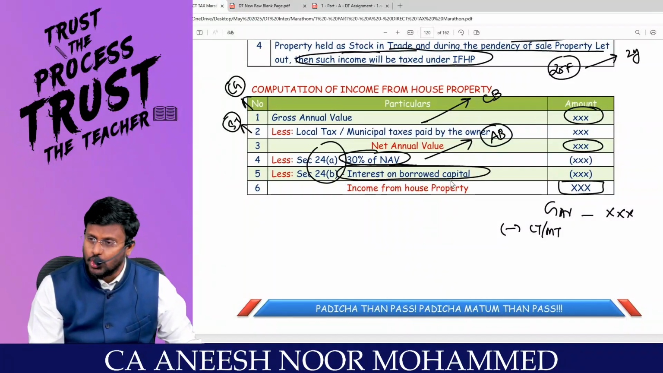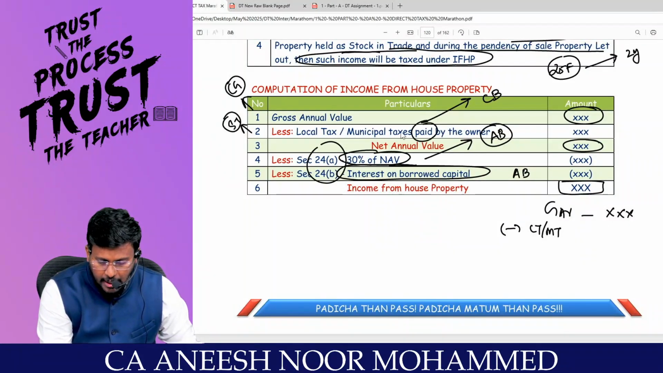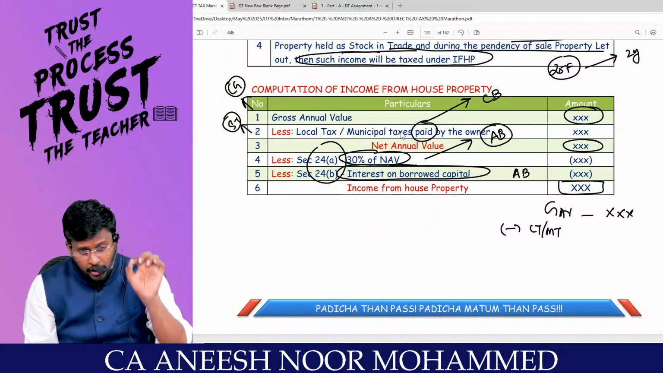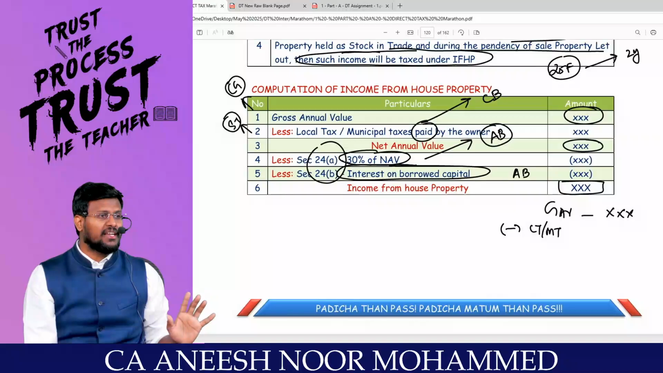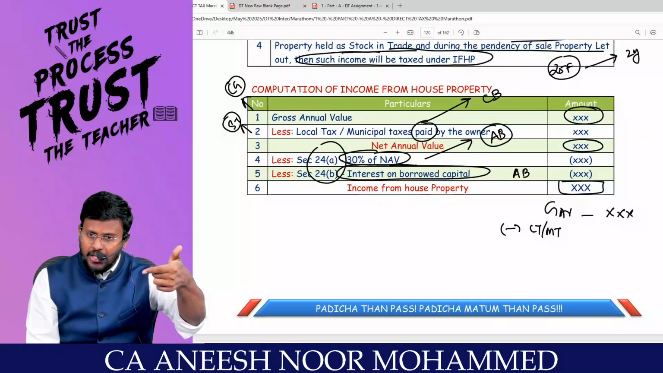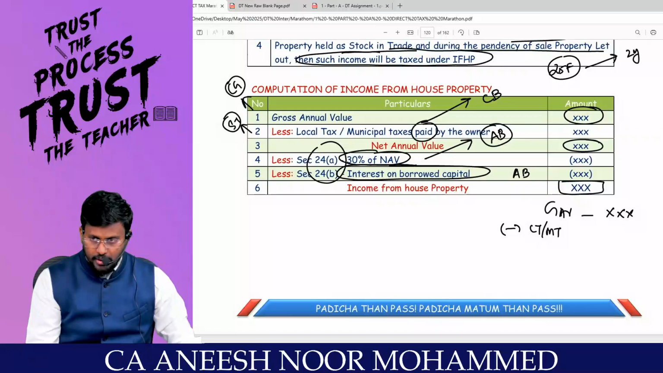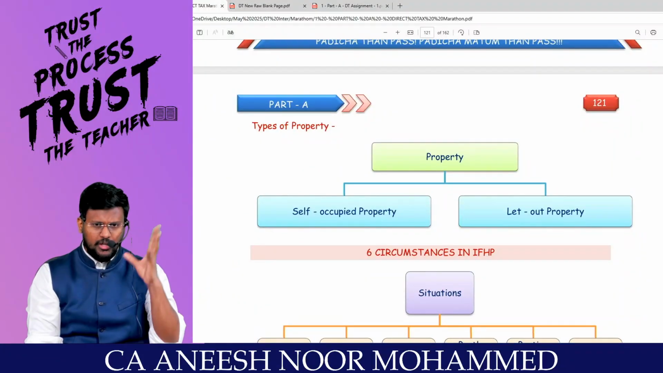And interest on borrowed capital. This is on accrual basis, whereas LT or MT is on cash basis. Even though you have not paid the interest, you can still claim it as a deduction under section 24B. This is the difference between LT or MT and the interest on borrowed capital. Can I proceed, sir? I'm moving into much more detail with regard to income from house property.